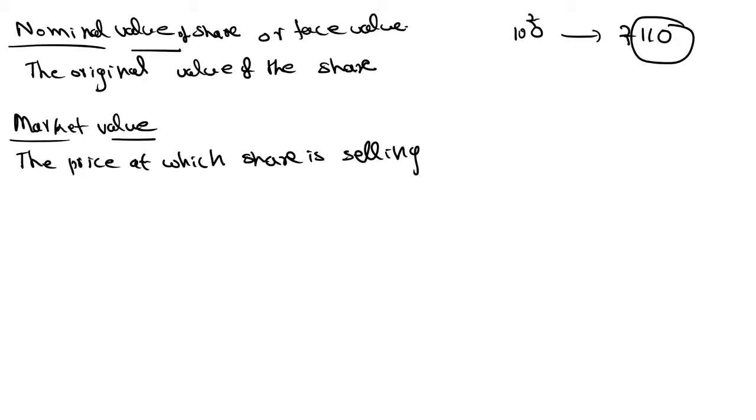Market value is denoted by MV, nominal value or face value is denoted by FV. FV means face value of the share, MV means market value of the share. Suppose market value is greater than face value.